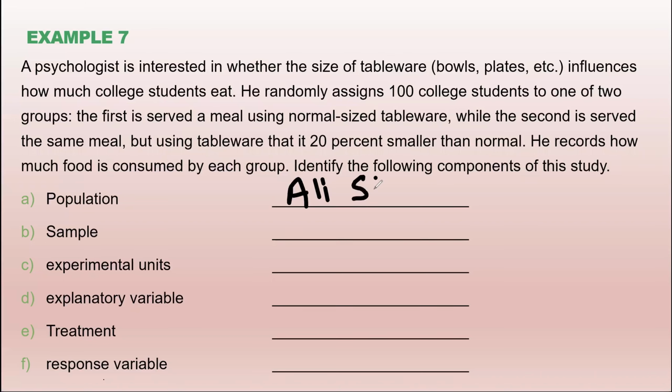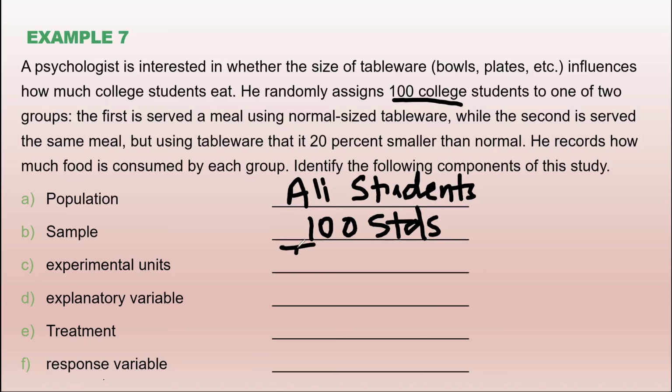All students, yeah, that's the population. Sample, he took 100 students, you can see. So the sample is those 100 students, out of all students. Experimental unit. What is our experimental unit? The 100 students to whom the tableware was changed. The experiment was conducted on those 100 students. You can say students who participated.